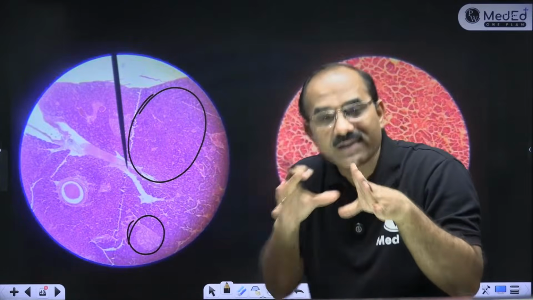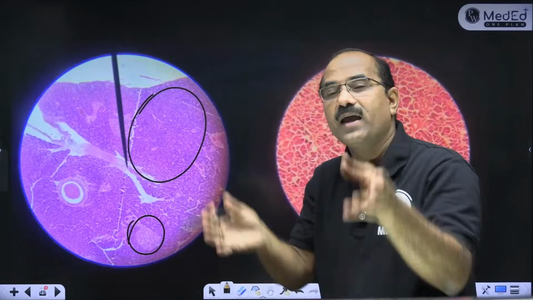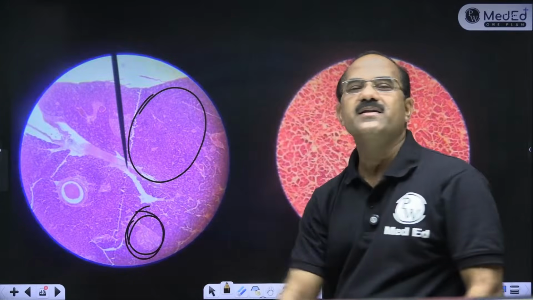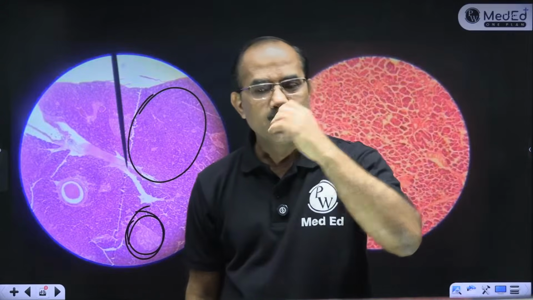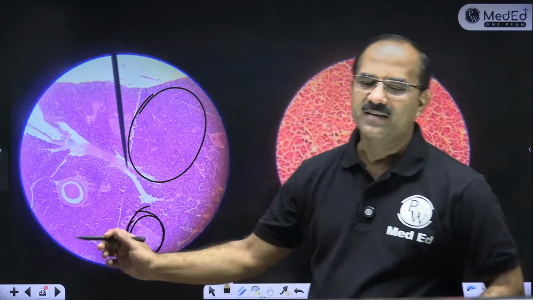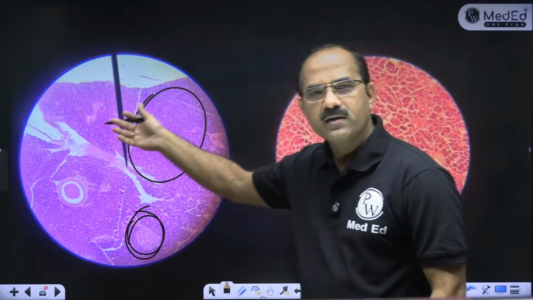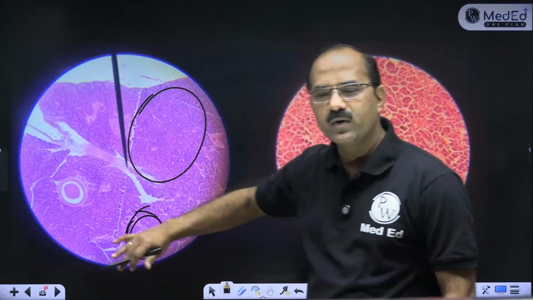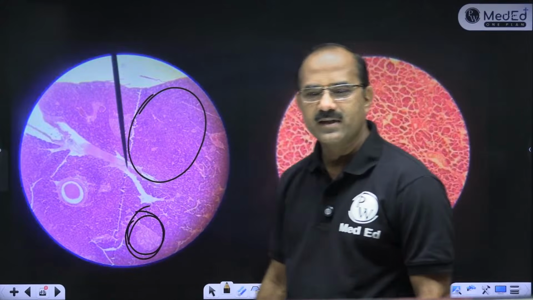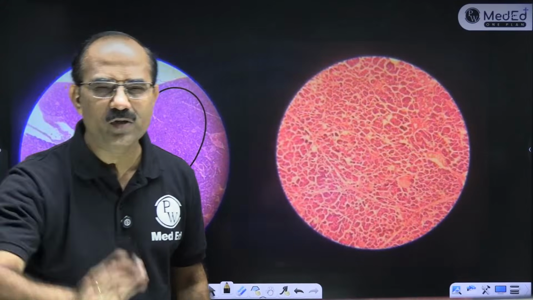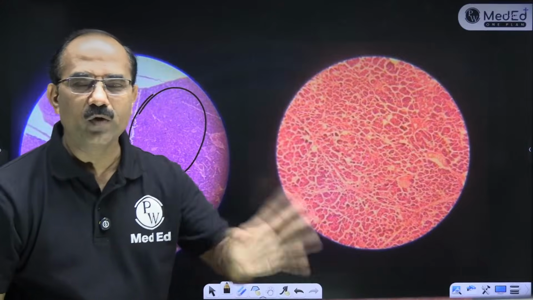You have to search in the slide, and if you are able to see the islets, this is pancreas. Perfect. So the serous exocrine part is like a serous salivary gland. The endocrine part is islets of Langerhans. That's how you identify the pancreas. Very, very important slide. Liver, pancreas, these are all very important slides.